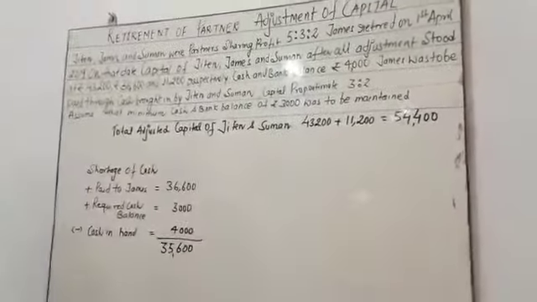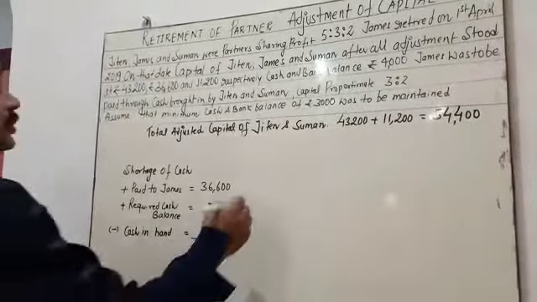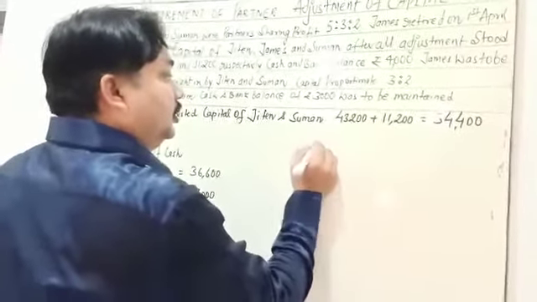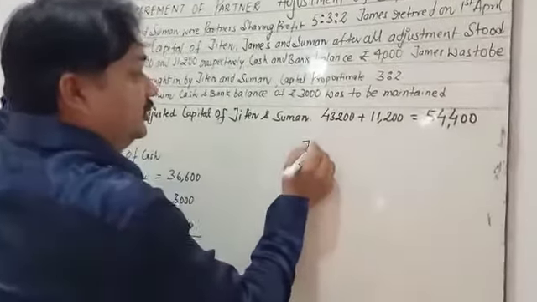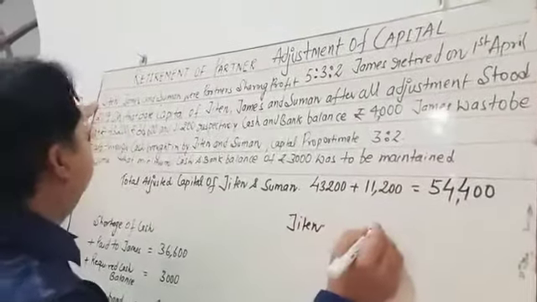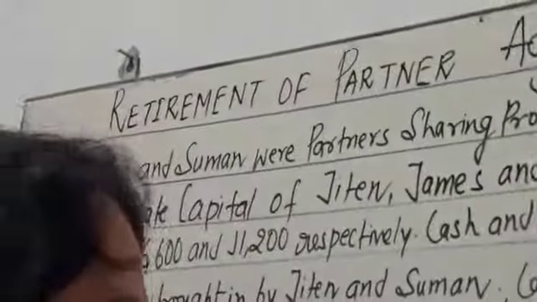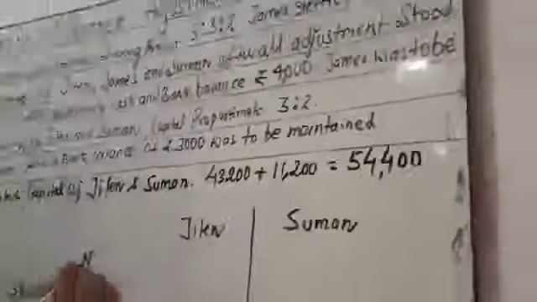Now the next task is what you have to write here: the names of the partners who are existing. First Jiten, second Suman. They are the existing partners, so they are going to retain. So, new capital.